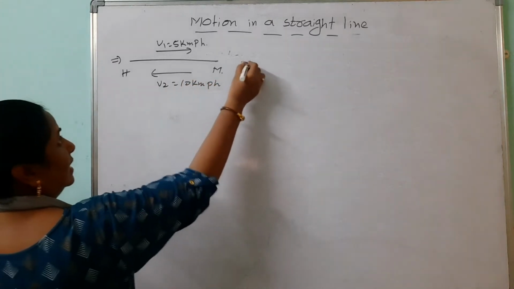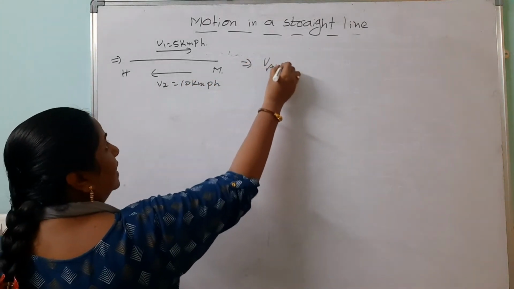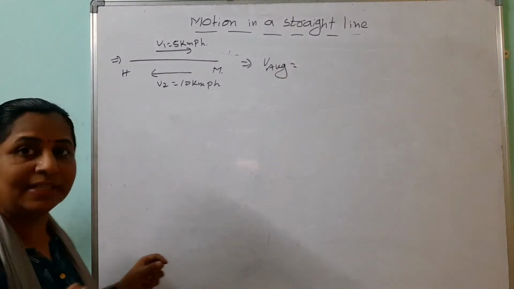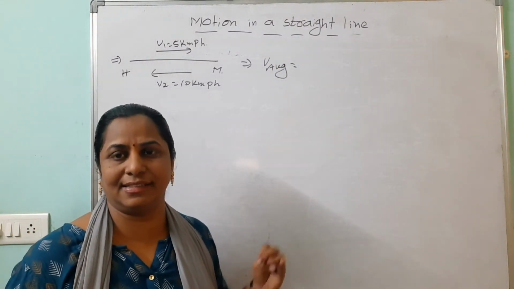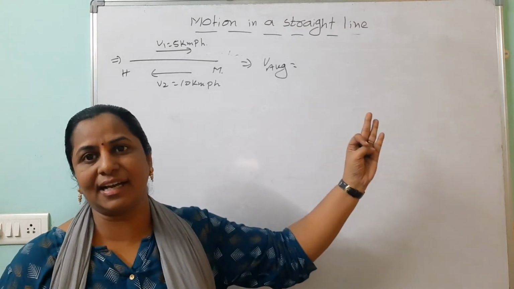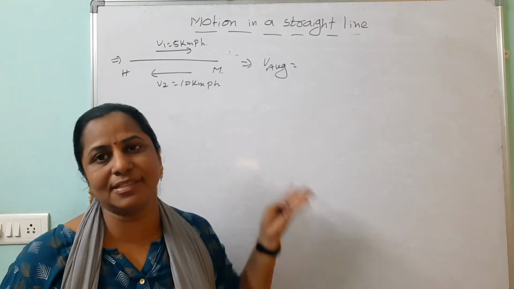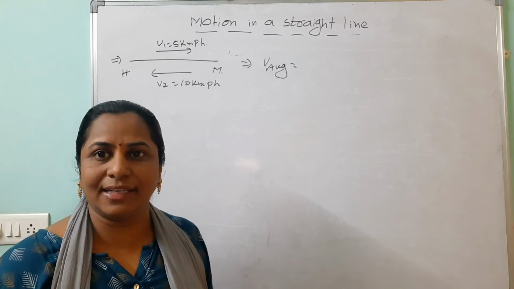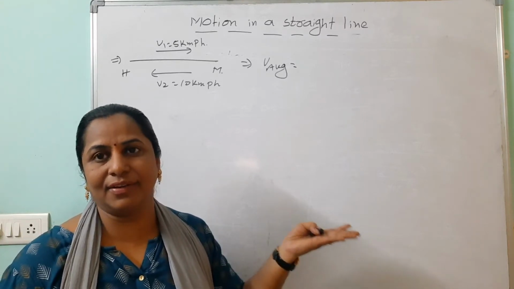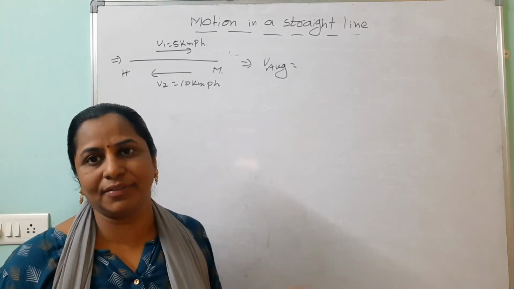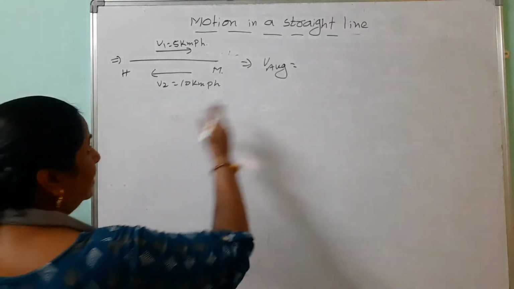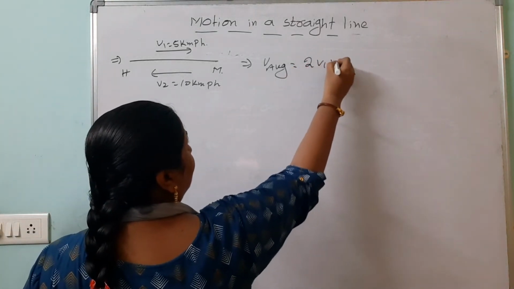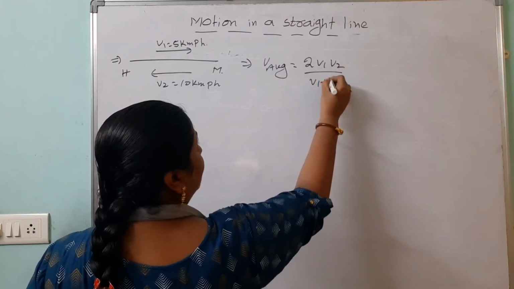The question is, what is the average speed in this case? In that problem they didn't give half distance, but we should understand this, because home to market is half of the distance, market to home is the remaining half of the distance. They have given the speed for each half distance. So here directly you can use the 2V1 V2 by V1 plus V2 formula.